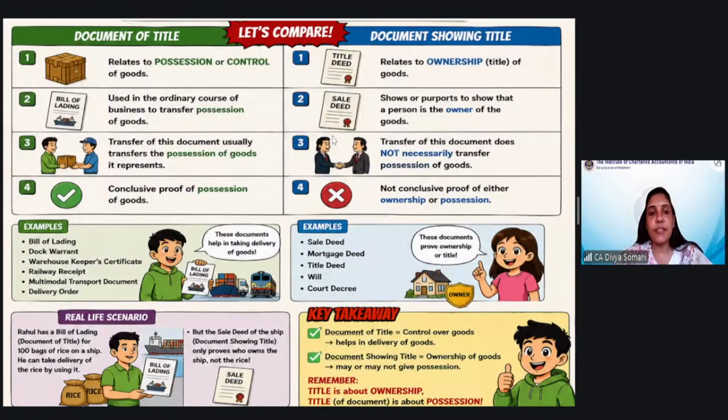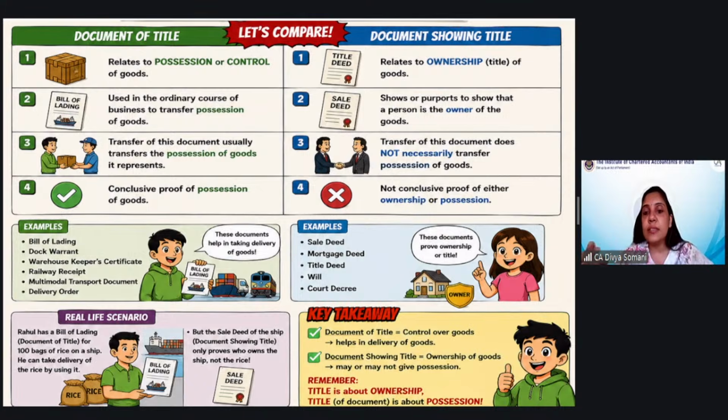So this is the basic difference between document of title and document showing title. Document of title relates to possession or control of the goods, while document showing title relates to the ownership. So let me give you the example of document showing title. Suppose you have received a certificate for good handwriting in school, or maybe you have scored first position or second position in school in academics.